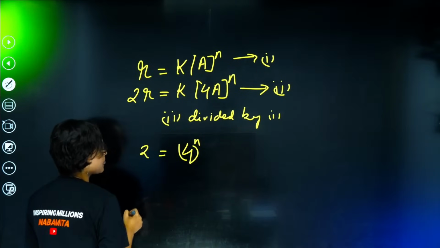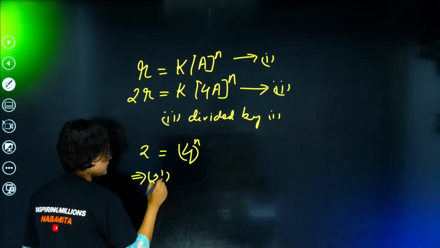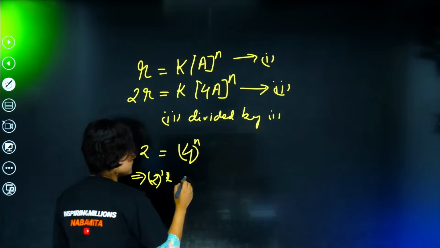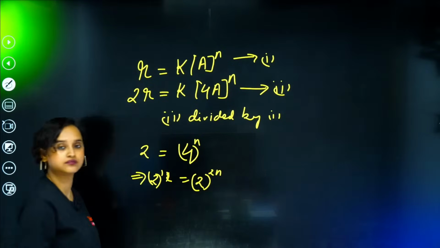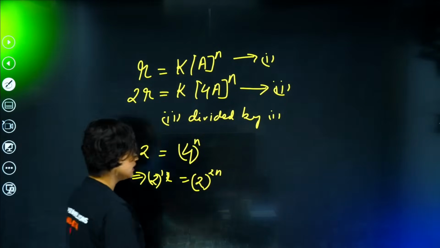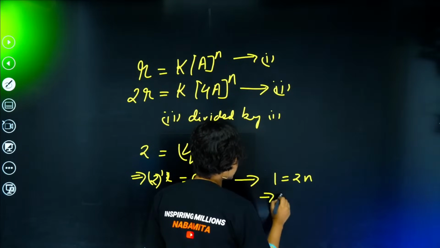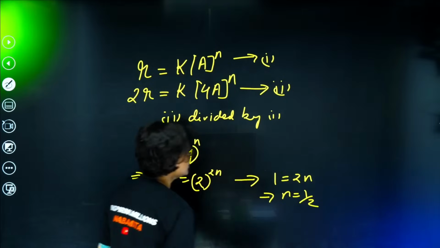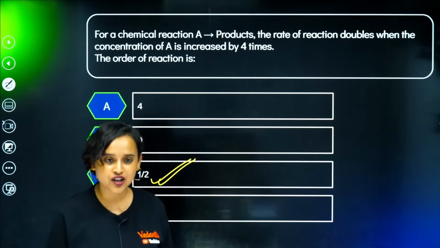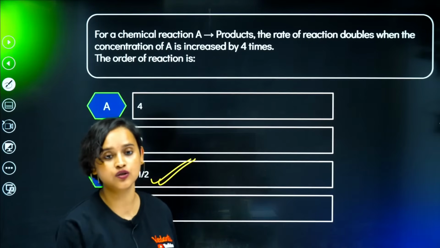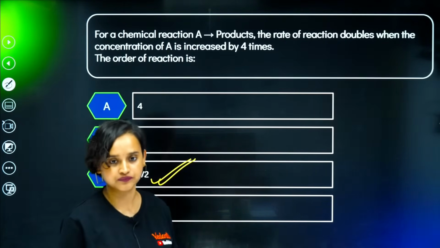Now I can write this as 2 to the power 1, and 4 to the power n as 2 to the power 2n. That means 1 equals 2n, so n is equal to half, which means that option C is the correct answer. Very good. Some of the students had already told us that.